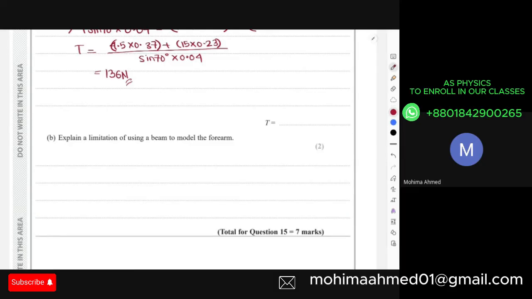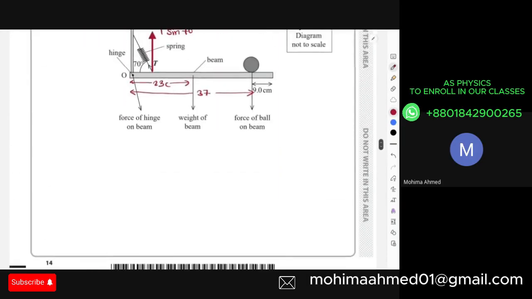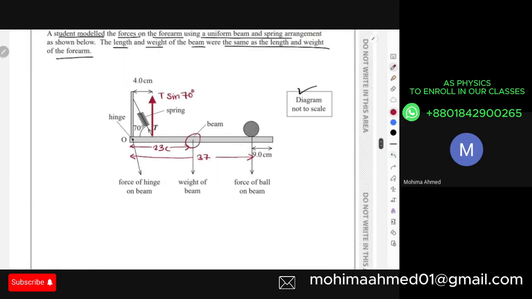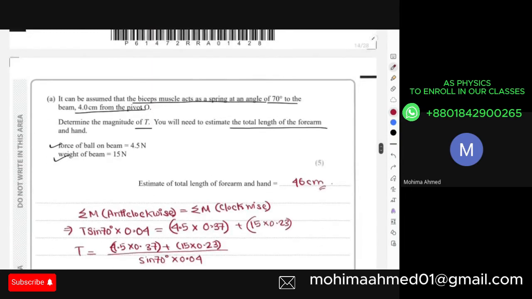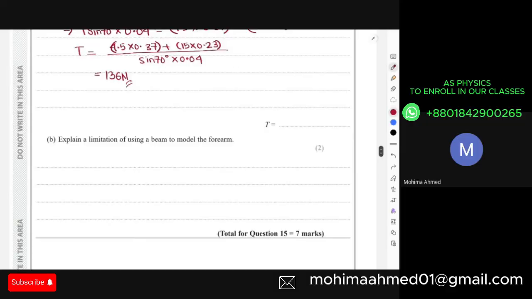Explain one limitation of using a beam to model the forearm. Over here, the beam was symmetrical, but actually in real life, the forearm is not symmetrical, right? That is one problem. And since the beam was symmetrical, the center of gravity for the beam is going to be exactly at the center. But for the forearm, the center of gravity might not be in the middle, right? So these are the limitations of assuming this beam as a model for the forearm. The limitations are that the forearm is not symmetrical and center of gravity is not at the middle.